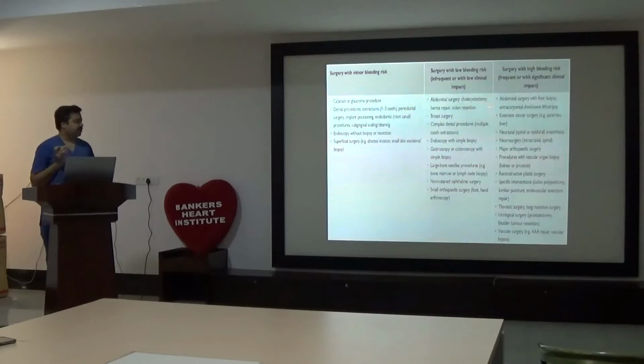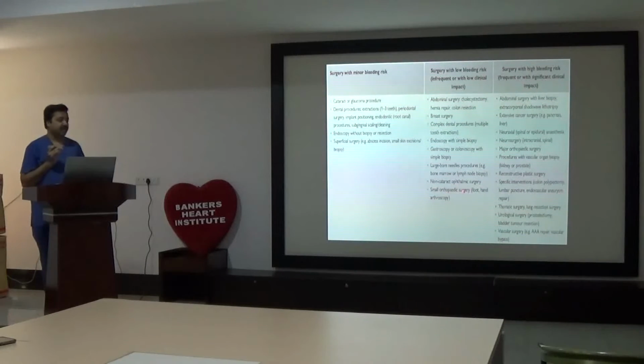Abdominal surgery like cholecystectomy, hernia, colon will come in intermediate risk. Breast surgery, complex dental procedures that require multiple tooth extraction, endoscopy with simple biopsy, gastroscopy or colonoscopy with simple biopsy, large bore needle puncture like bone marrow aspiration, lymph node biopsy, non-cataract and non-glaucoma ophthalmic surgeries are in intermediate risk. Small orthopedic surgeries of foot, hand, arthroscopy are in intermediate risk. Rest everything is in high risk.